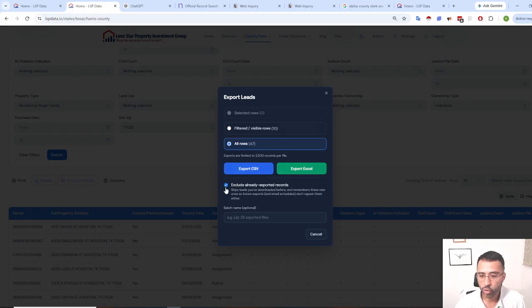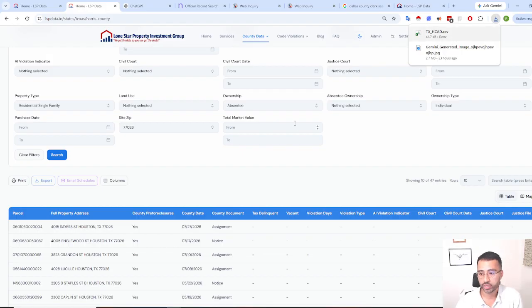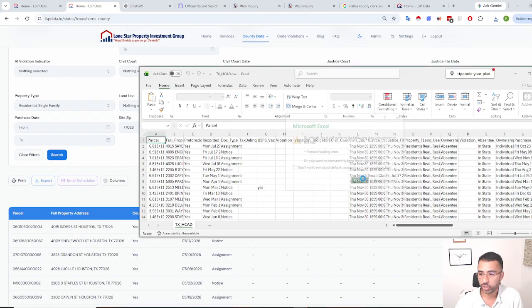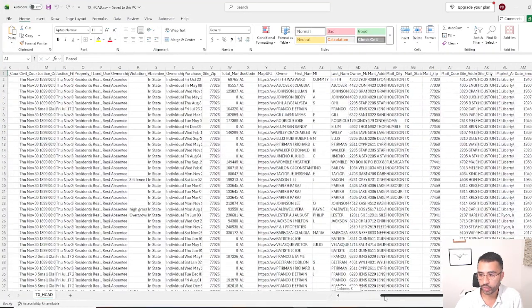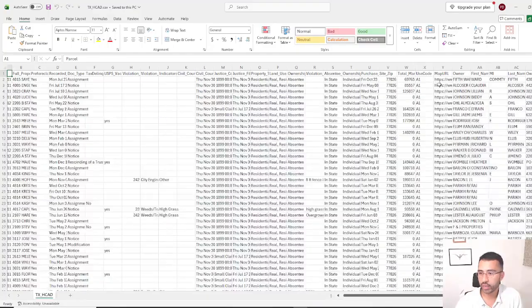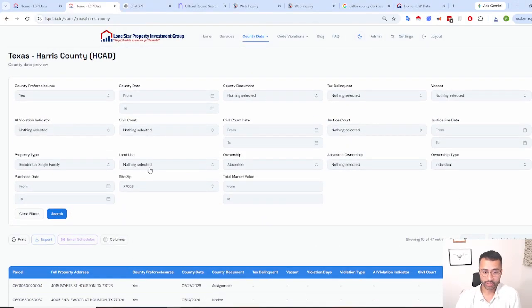If you have this checked, the next time you log in and export records, it is going to exclude the ones you already exported. That makes it easy to not have any duplicates. Again, this is part of all the feedback that we got from our existing customers and we've implemented now. So in this case, you can export CSV or Excel. I just want to show you this because I didn't exclude anything. Just wanted to show you that you're going to get all the relevant information here as well. So I guess pretty easy in my opinion.